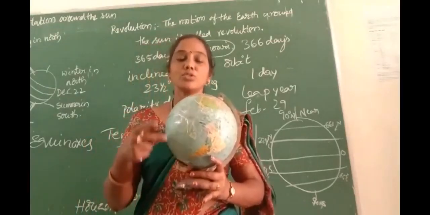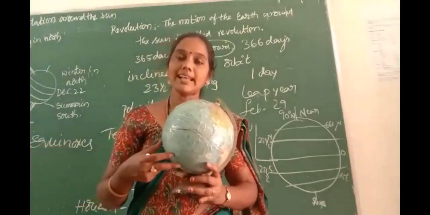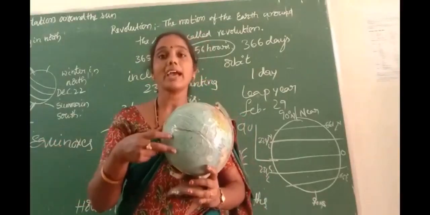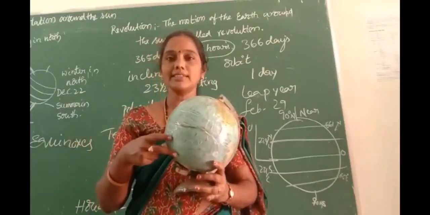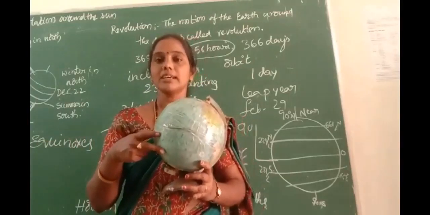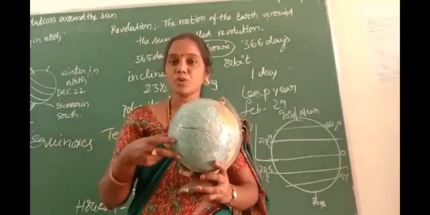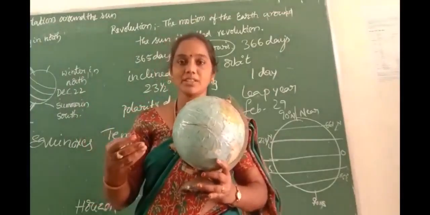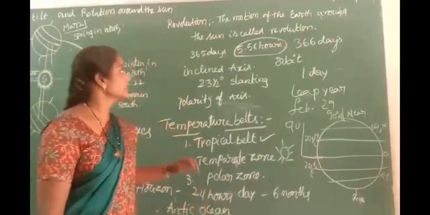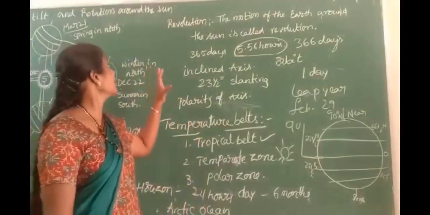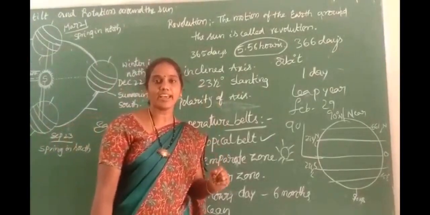Okay, children. This is very important, and in your coming classes you will learn how the earth balances the heat. How all the heat received from the sun is stored will be discussed in the higher classes. Okay, children. Next, the earth's rotation and its movement around the sun.